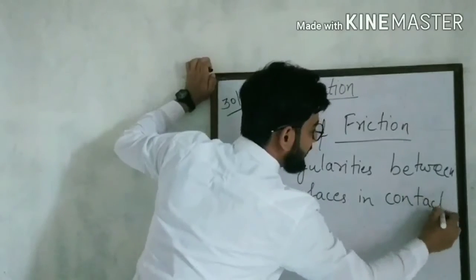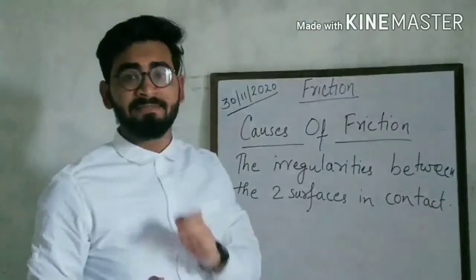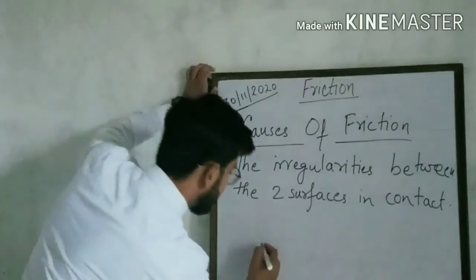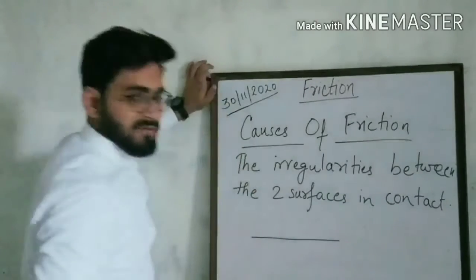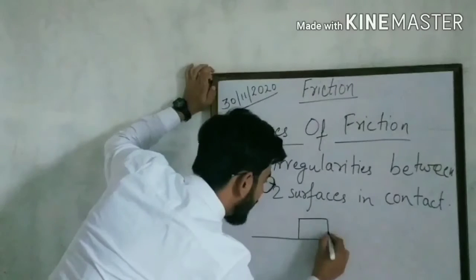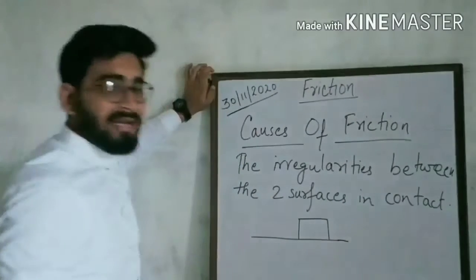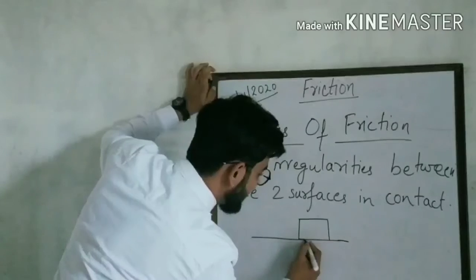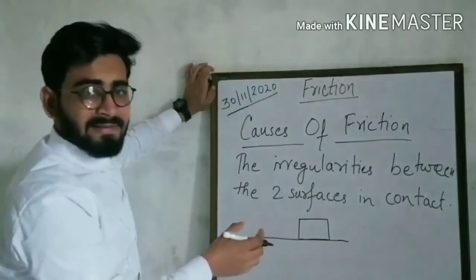What are the causes of friction? The irregularities between the two surfaces in contact. Suppose this is one surface and one object is there. Where is the friction acting? I have already told you, it is somewhere here between the two surfaces.